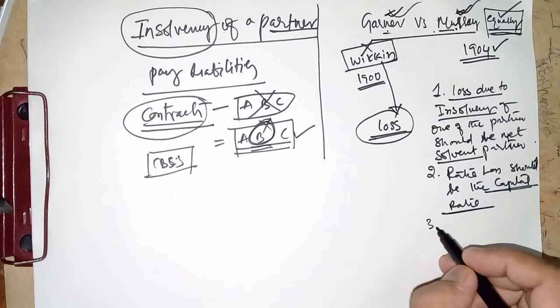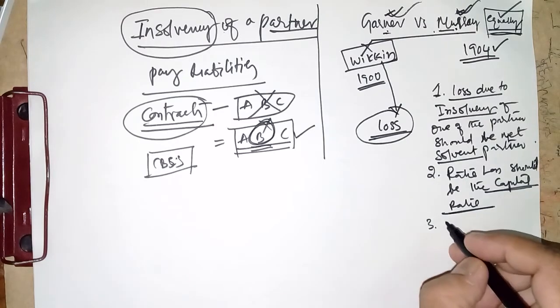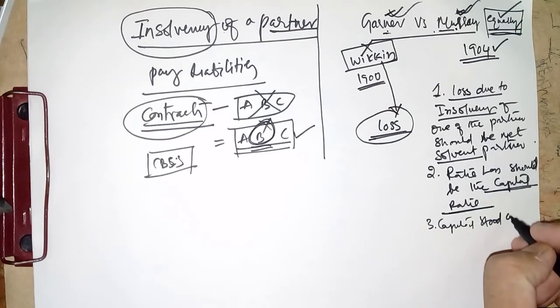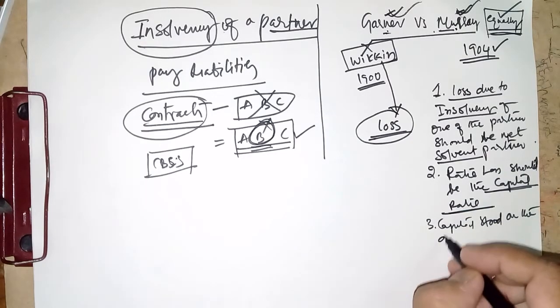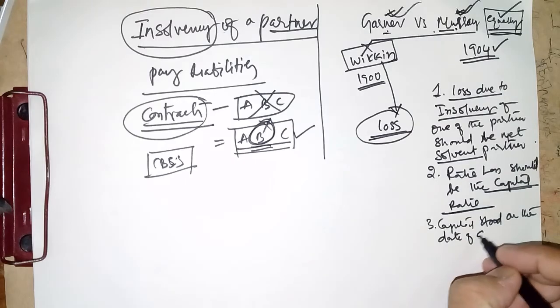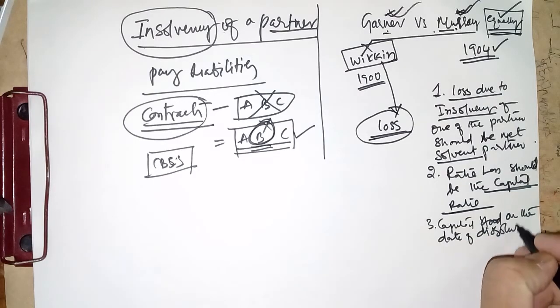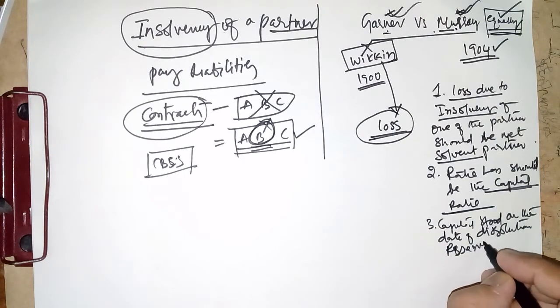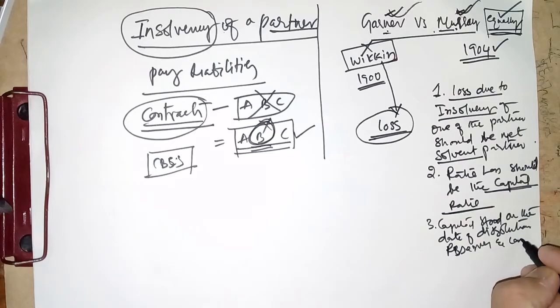The question arises, which capital? Capital as it stood on the date of dissolution, with the adjustment of reserves and losses.